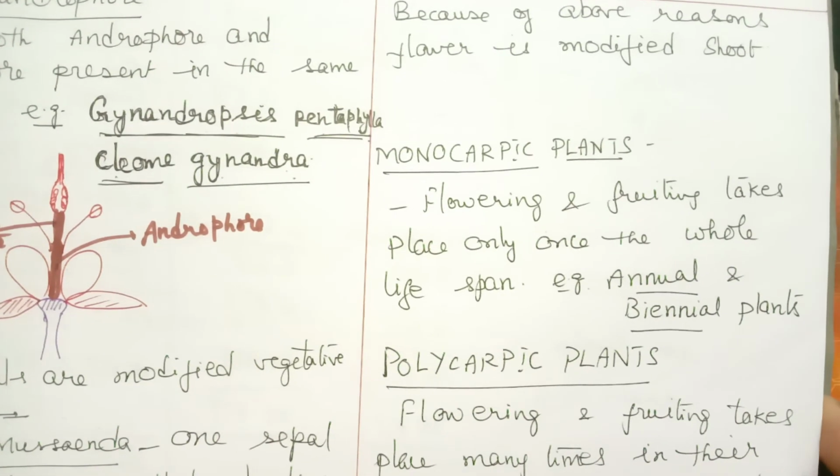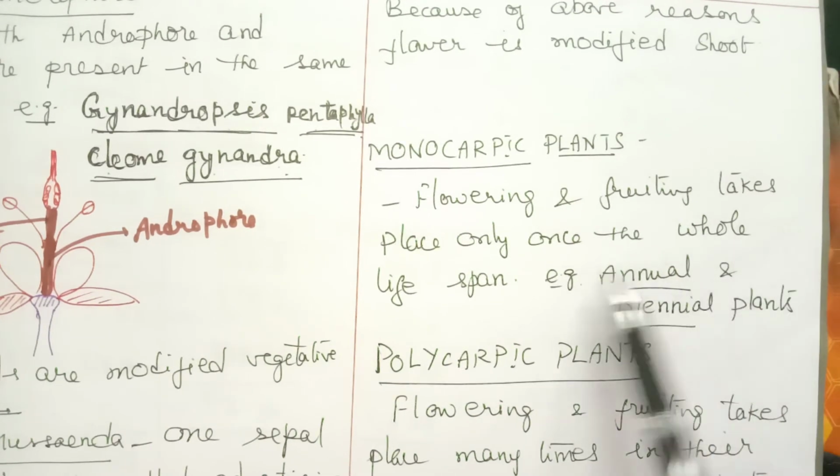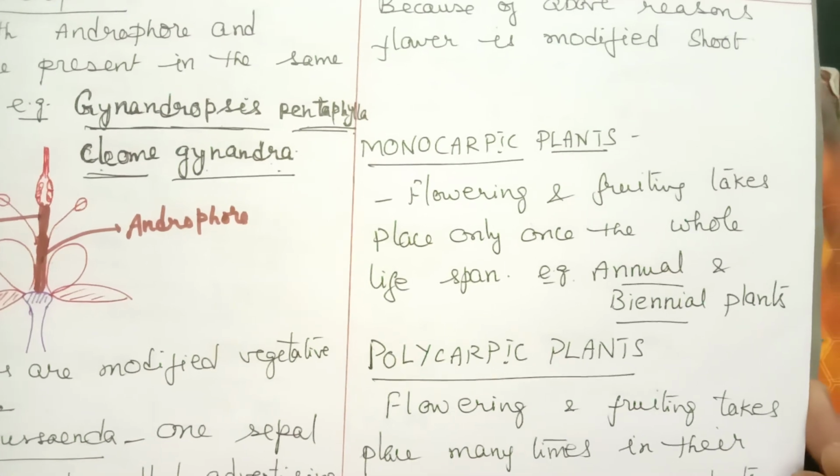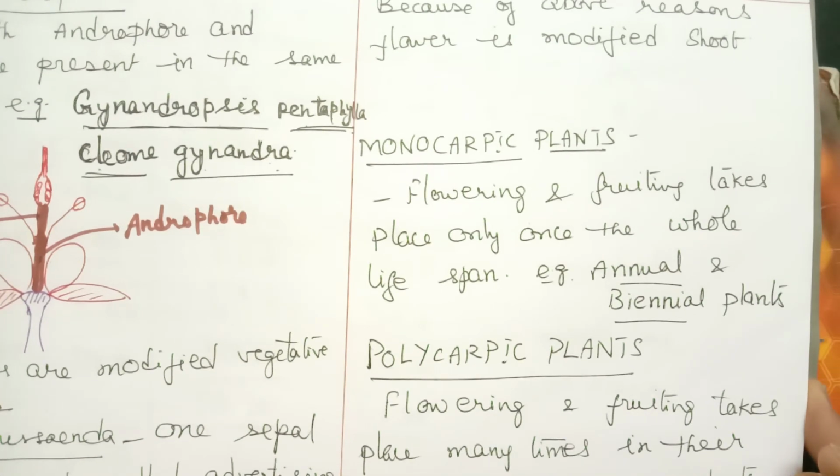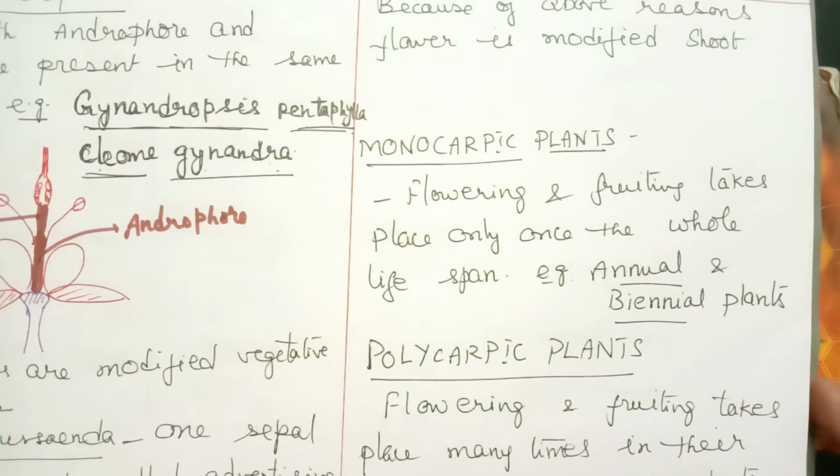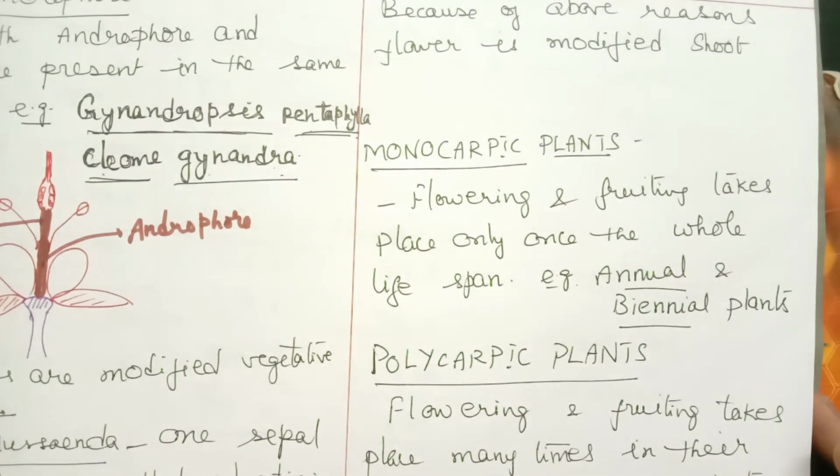Monocarpic is when flowering and fruiting of plants take place only once in their whole lifespan. Such plants are called monocarpic plants, for example, annuals and biennials. Annual means they live only for 1 year or 1 season. Biennials are those which live for 2 years.